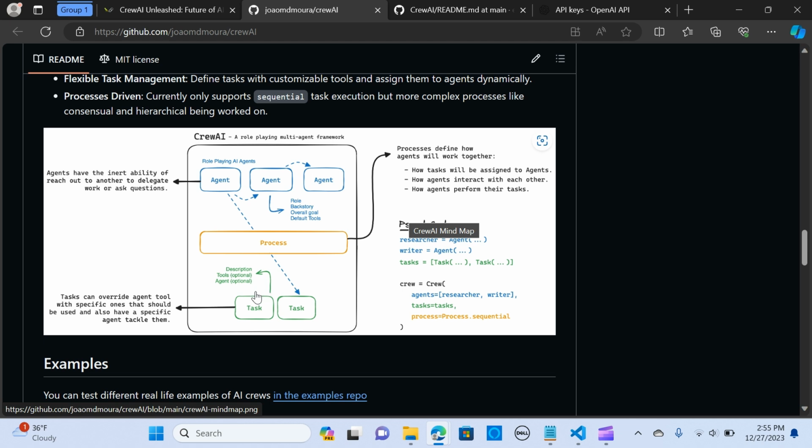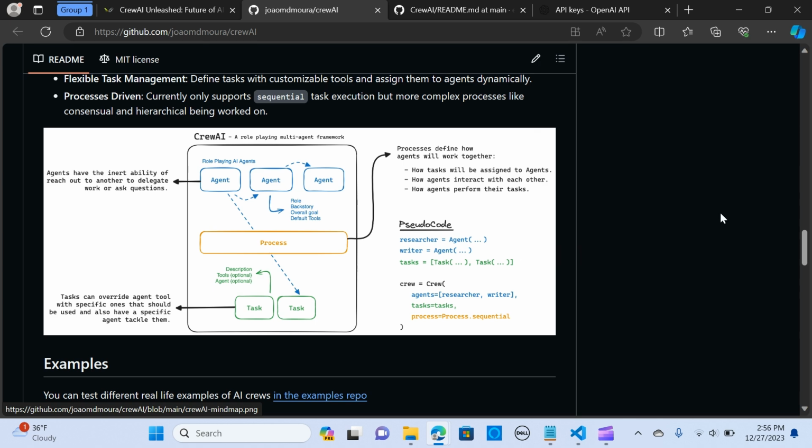So each of these agents has a mission to accomplish for each of the tasks. The task can override agents too, with specific tools that should be used, and also has specific agents that will tackle each task. So the general setup is called a crew. The crew is where the agents, the tasks, and the process team meet. This is a container layer where the work happens.